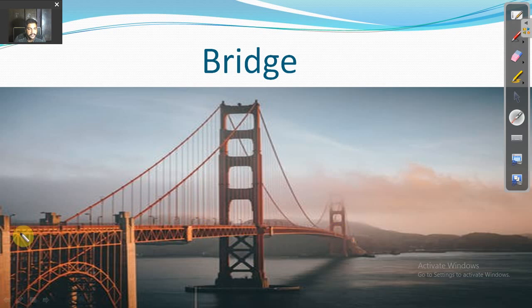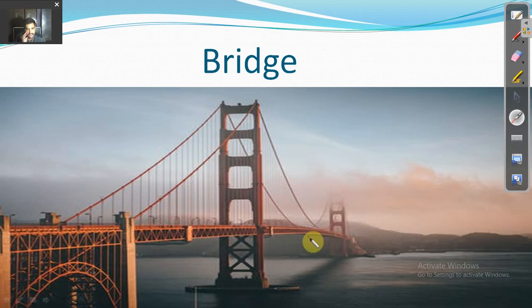That bond has been created by a bridge. People from this side go to that side, and that symphony of the people, the relationships, the way of life goes on, the whole life goes on. When we say there is a bridge between the two sides, we can go from one side to the other. That means we'll be able to understand the people from this side and the people from that side also. So that's quite clear from this bridge that connectors are important.